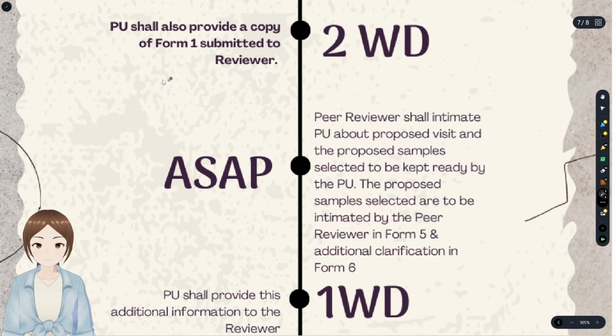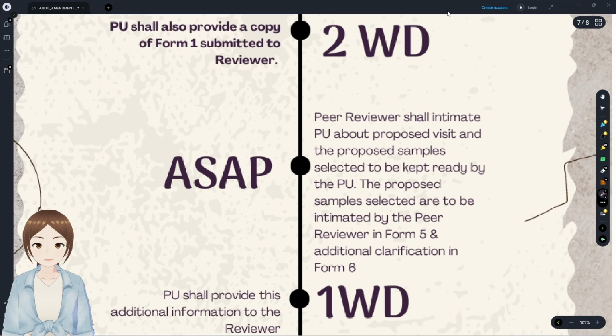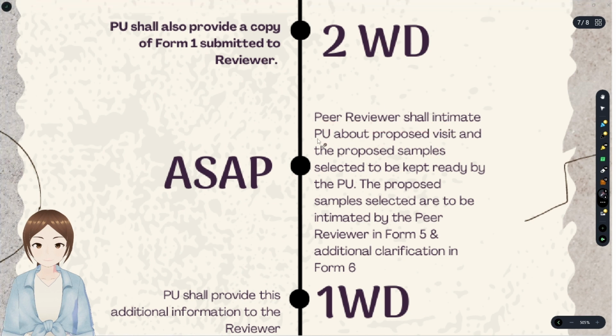Then after that, as soon as possible, what should the peer reviewer do? The peer reviewer shall intimate the proposed on-site visit, and the proposed samples selected to be kept ready by the practicing unit. The samples are intimated by the peer reviewer in form 5, and the additional clarification in form 6.